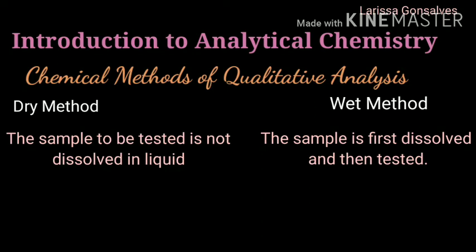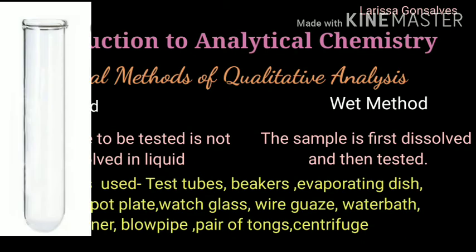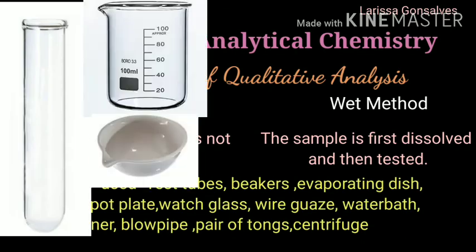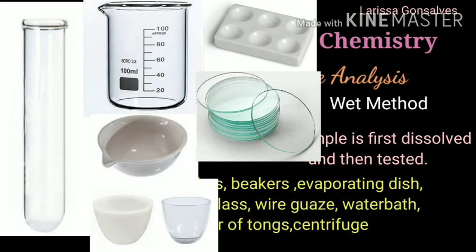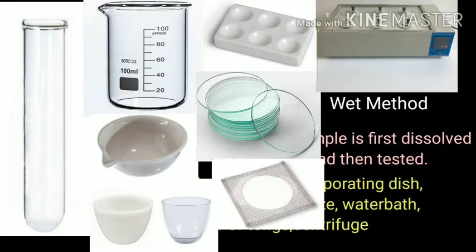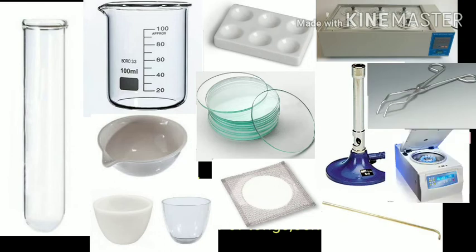of a particular compound. The semi-micro qualitative analysis is carried out using apparatus like test tubes, beakers, evaporating dish, crucible, spot plate, watch glass, wire gauze, water bath, burner, blowpipe, pair of tongs, centrifuge, etc. I told you semi-micro analysis is when you take the amount of substance to be tested in a very small quantity.